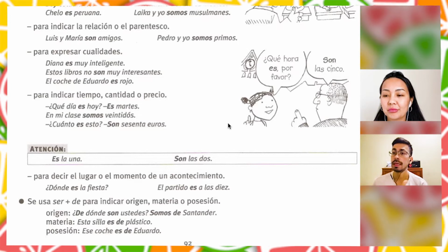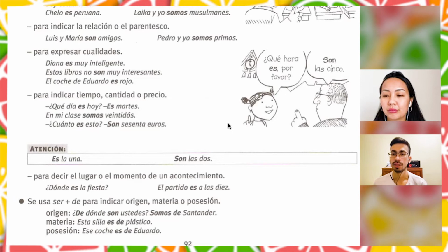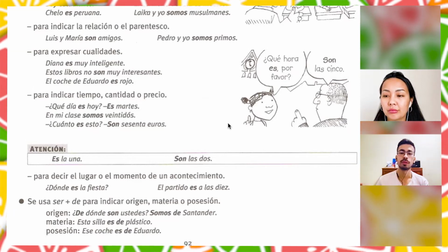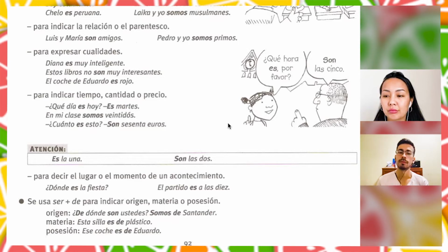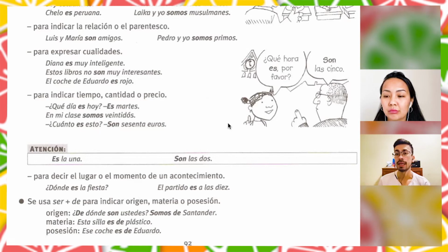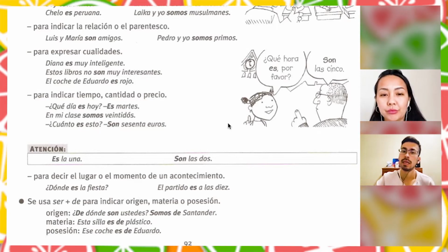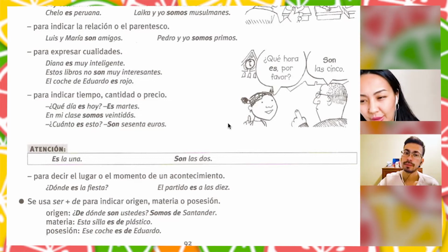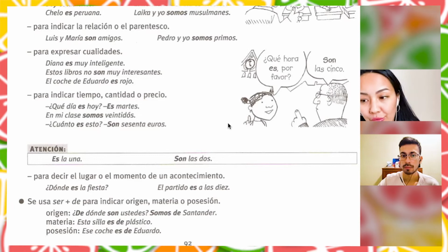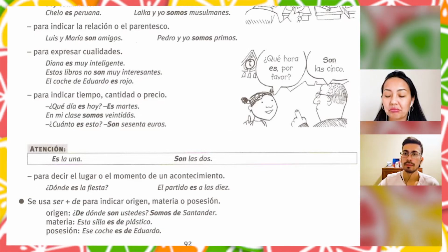When we talk about material, for example, esta silla es de plástico. This chair is made of plastic. Right? So we are mentioning which material it is made from. And possession, ese coche es de Eduardo. Right? This car is his car. So in this case, de means more like "of Eduardo," right? Yes. Okay, professor, clear, very easy in my opinion.